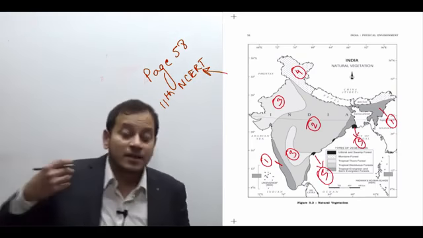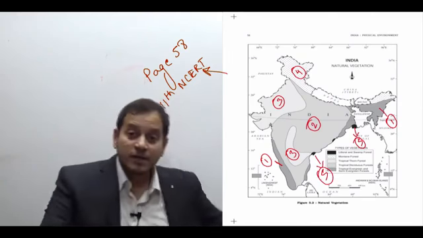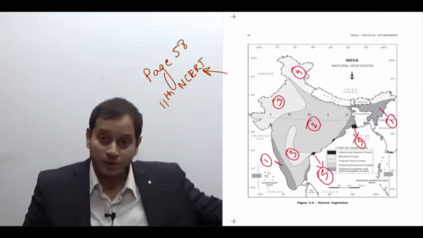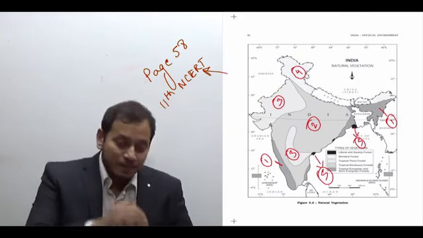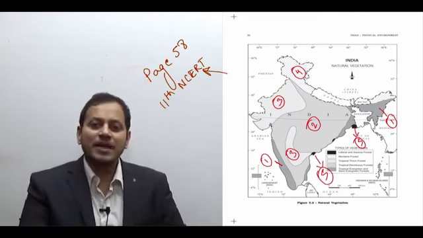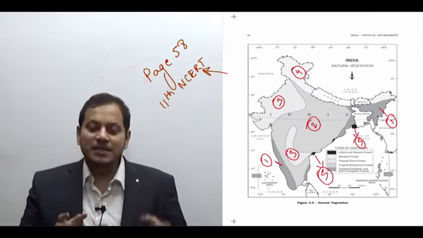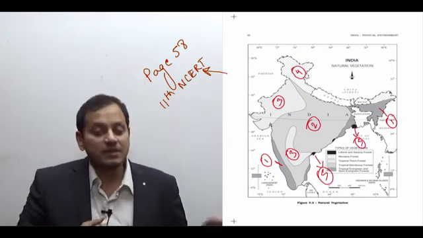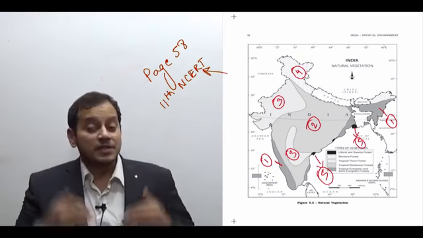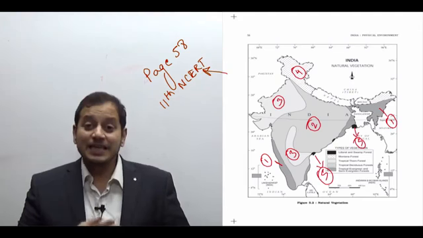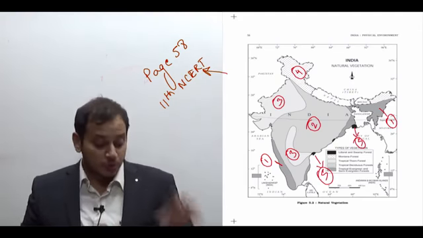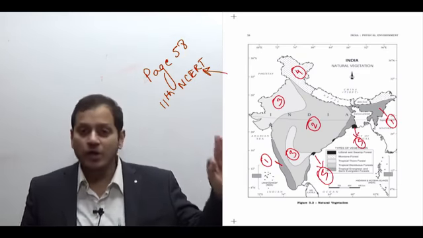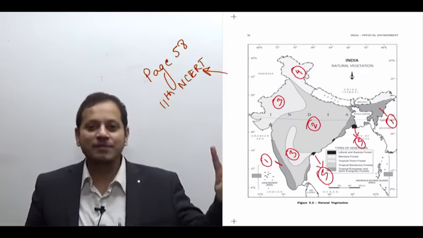Let us study the natural vegetation, the important states in which each of this vegetation is found, any important species, and things like whether the tribes in this region worship that forest, or have created some innovative ideas. We will study the natural vegetation in detail, but do this map very properly: natural vegetation map, annual rainfall map, soil map, then rice and wheat growing areas map.